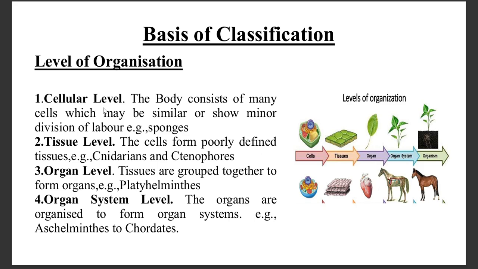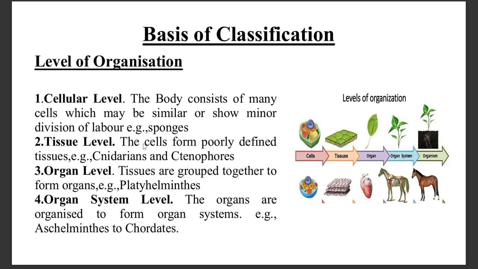In the cellular level of organization, the body consists of many cells which may or may not be similar in function. For example, sponges have cellular level of organization.